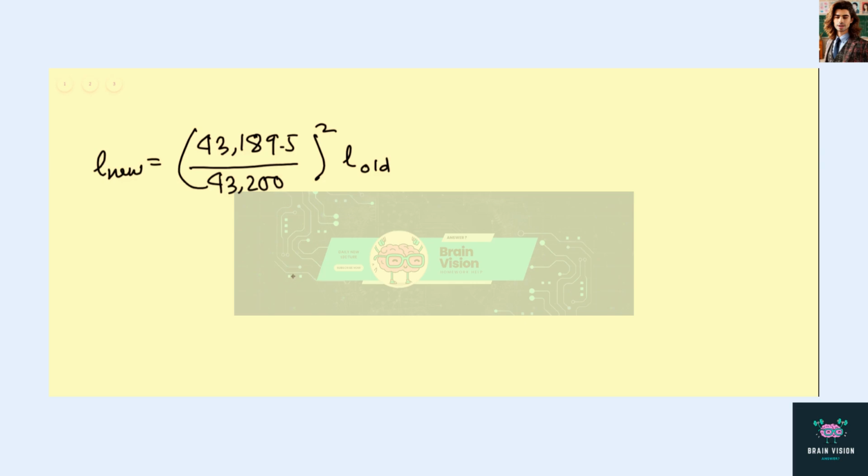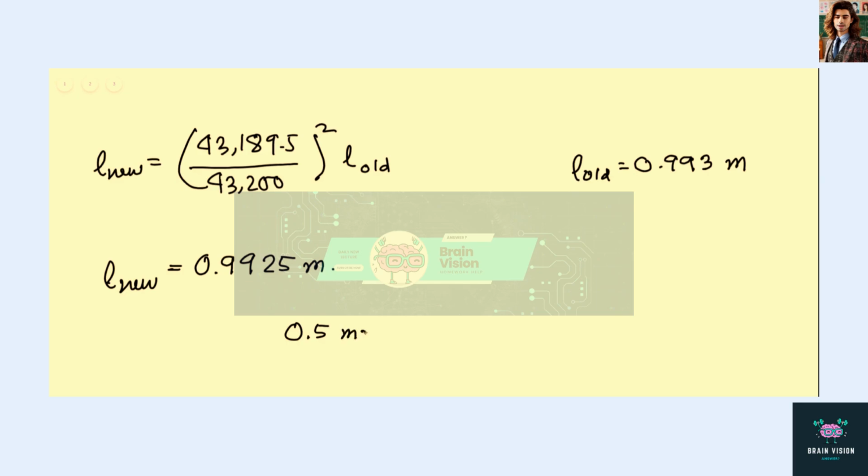And from here we know that L old is 0.993 meter. So if we use that number over here, we see that L new will be equal to 0.9925 meter. So thus the pendulum should be shortened by 0.5 millimeter.